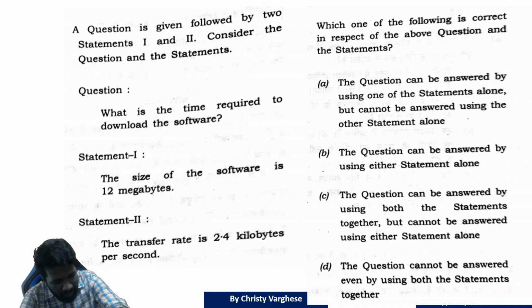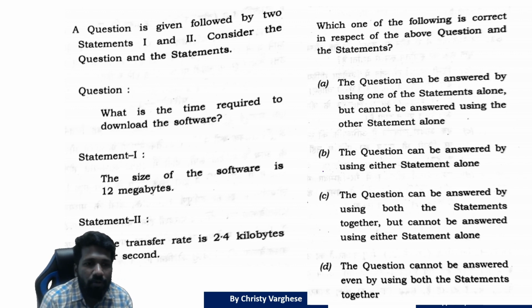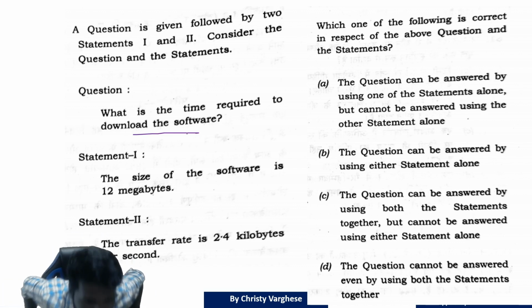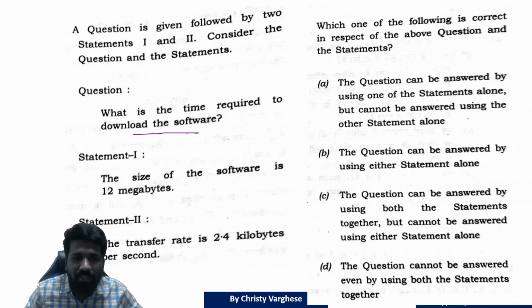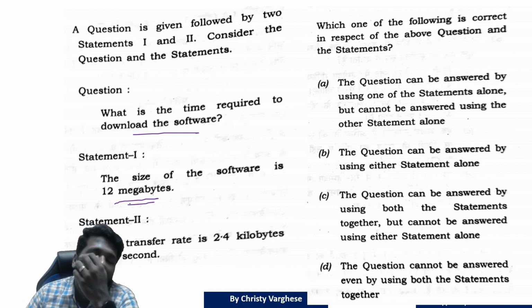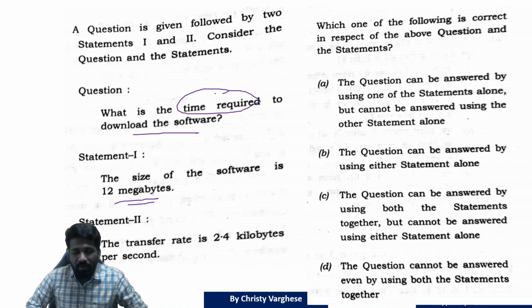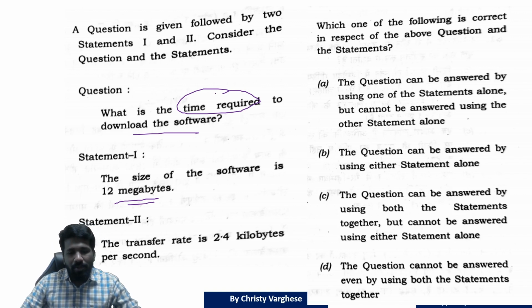Next question is a very basic computer based question, but all of you are already familiar with this, I guess. So the question is, what is the time required to download the software? Data sufficiency. So answering the question is not necessary. Which statements are necessary to find it? Size of the software is 12 megabytes, or MB. Just knowing the size, we cannot determine how much time it requires, because if the internet speed is low, it may take 10 minutes. If the speed is fast, maybe not even 1 second is needed. So the transfer rate we need to know.